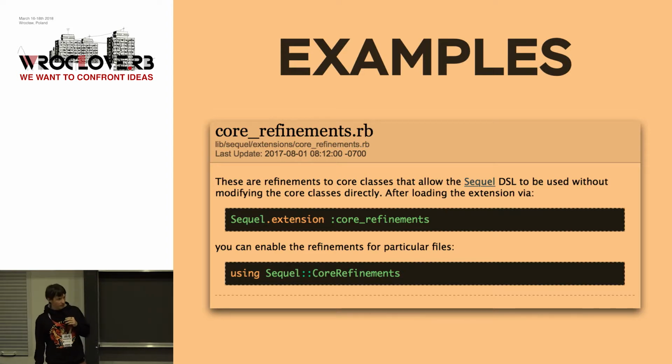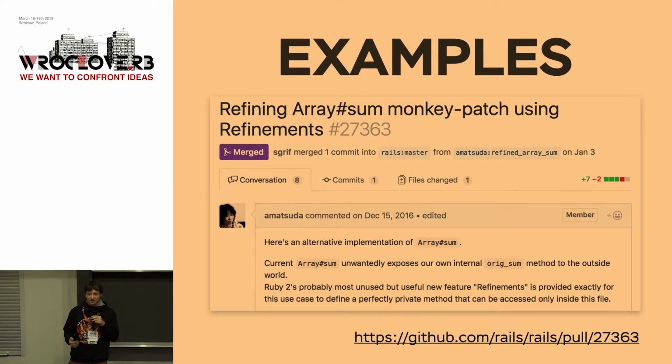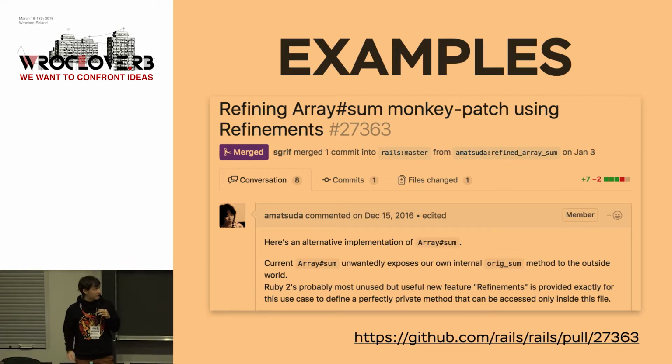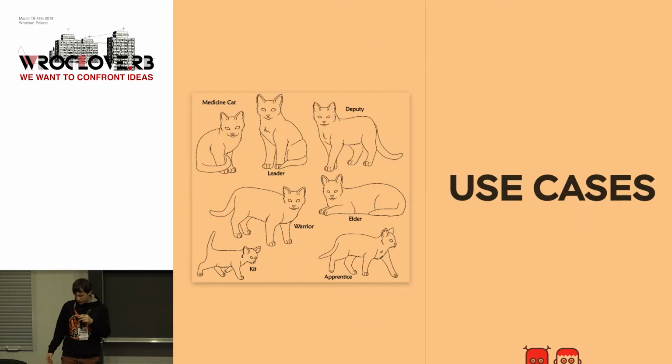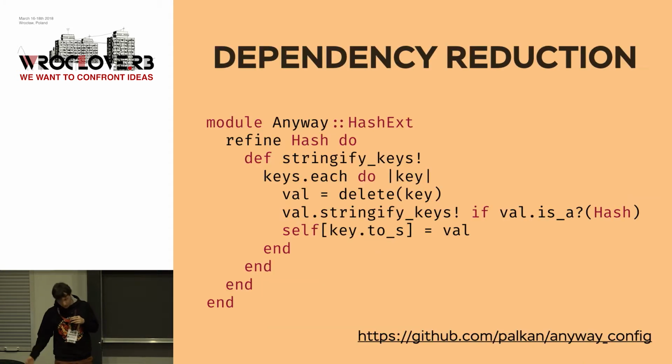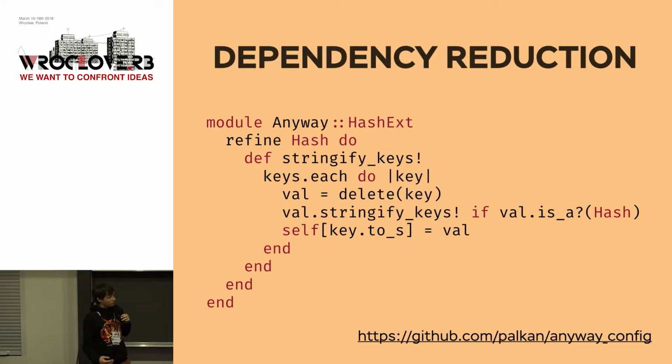I don't know whether anyone uses it. And we even had refinements in Rails, thanks to Akira again. But as for, I don't know, Rails 5-something, this patch was rolled back due to some problems with refinements, unfortunately. I'll come back to this case at the end of the talk. So, use cases, just a few examples, mostly from my own gems, so it would be easy for me to explain why I decided to use them.